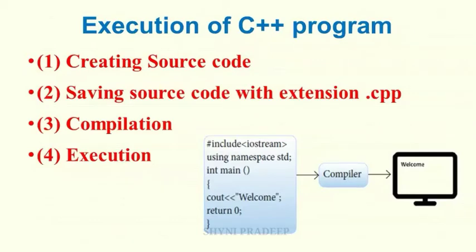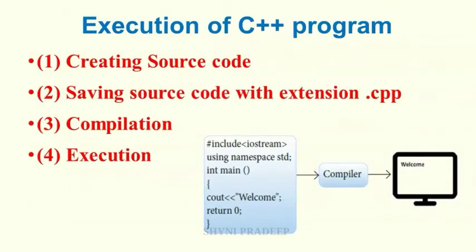Okay. And the next step is what? Execution. The final step is execution. In this stage, the object file becomes the executable file with the extension .exe. Once the program becomes an executable file, the program has an independent existence. That means you can run your application without the help of any compiler. Okay. So after that, you will get the output on the screen.